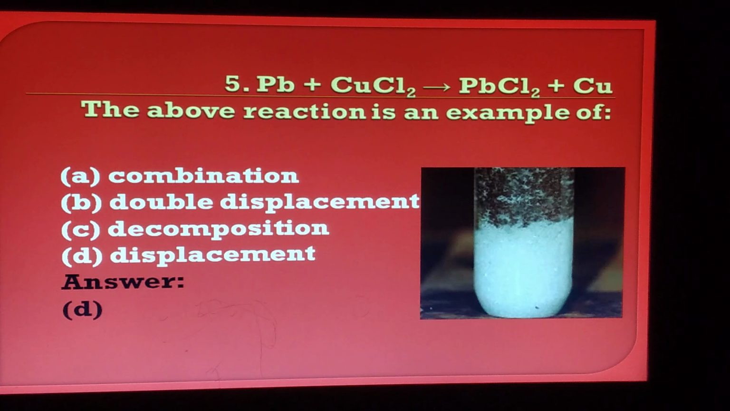When lead reacts with copper chloride, it produces lead chloride and copper. The above reaction is an example of combination reaction, double displacement reaction, decomposition reaction, and displacement reaction. The answer is displacement reaction. Remember, over here copper is using the higher valency, so we will call it cupric chloride.